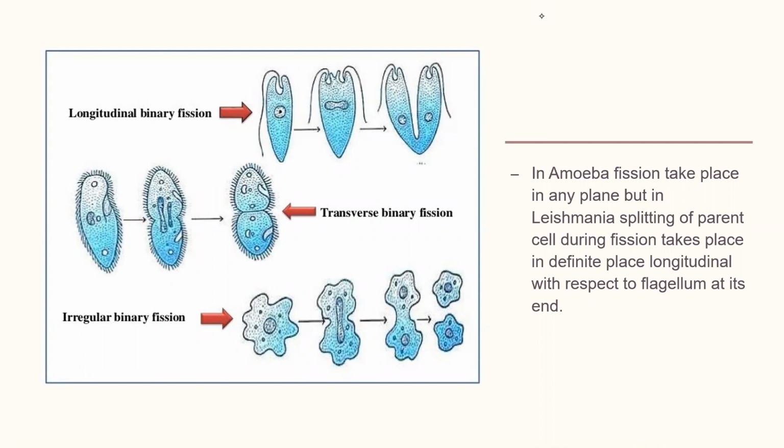But in Leishmania, the splitting is specific, that is from the longitudinal section. Always in Leishmania, the splitting is from the longitudinal section, whereas in Paramecium, the splitting takes place from the transverse plane. So Leishmania and Paramecium both are examples of fission which take place from a particular orientation.